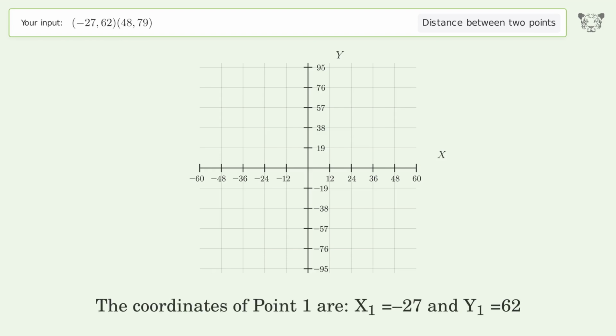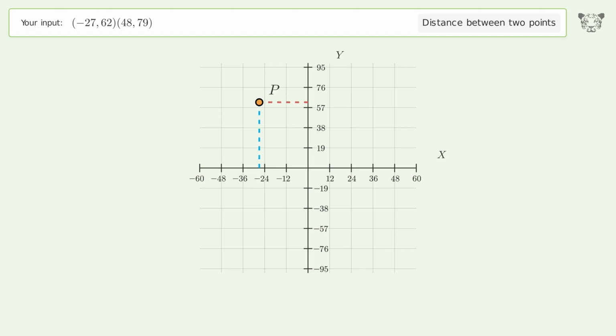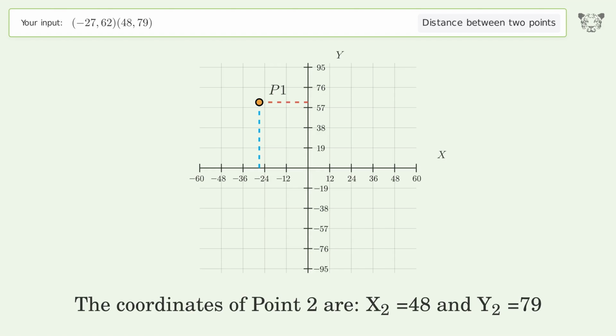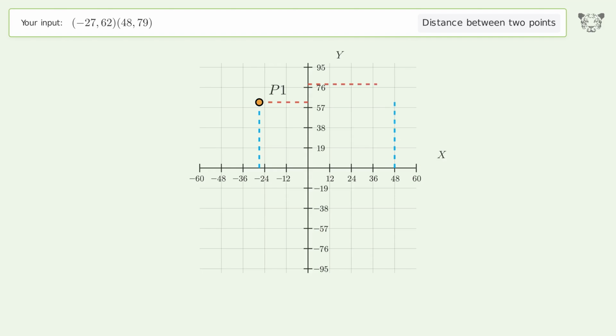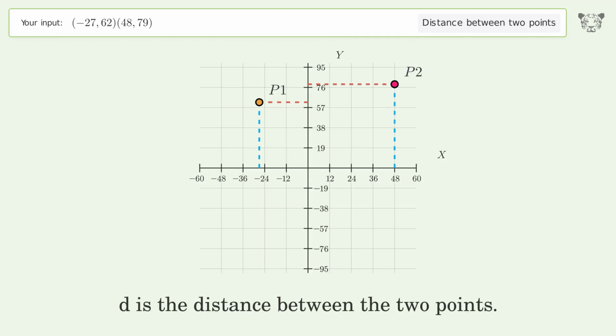The coordinates of point 1 are x1 equals -27 and y1 equals 62. The coordinates of point 2 are x2 equals 48 and y2 equals 79. D is the distance between the 2 points.